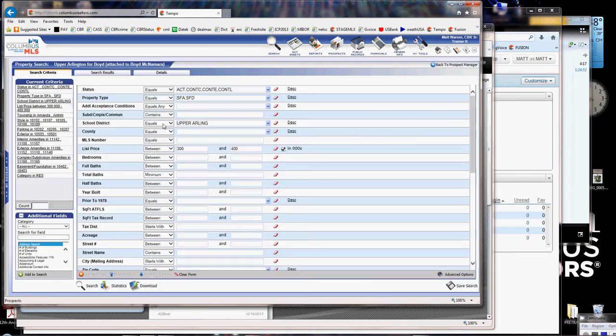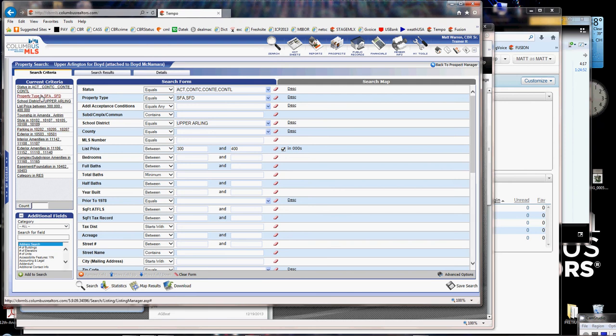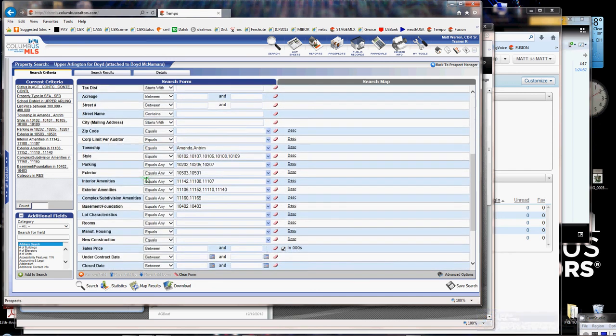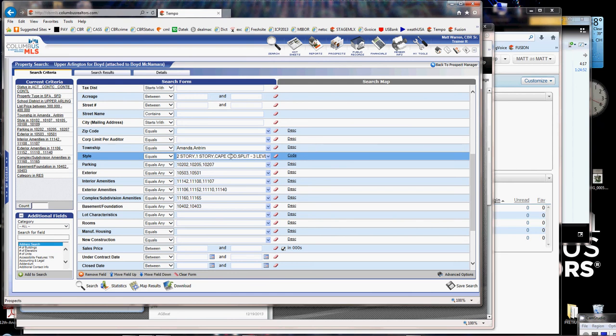I click on that. And on the search screen, notice you've got your current criteria over here, which is very useful. Notice it shows the statuses, it shows the property types, it shows the school district, the price, the township. And here's the problem though. If you look at style, it says style 10102. That's a code. Now over here on the screen, if I scroll down, here are all those codes, and if I click on this little icon right here that says description, this little link where I'm hovering my mouse in the middle of the screen, notice it shows you the actual selections in that list.